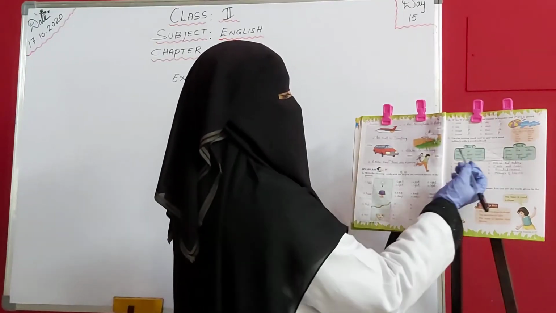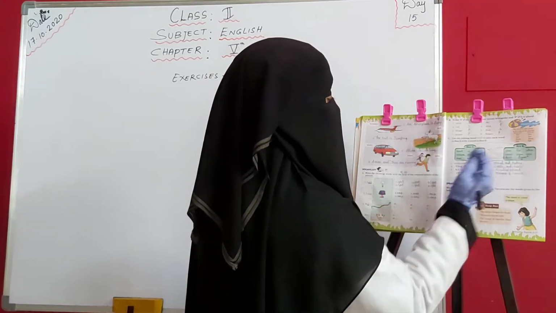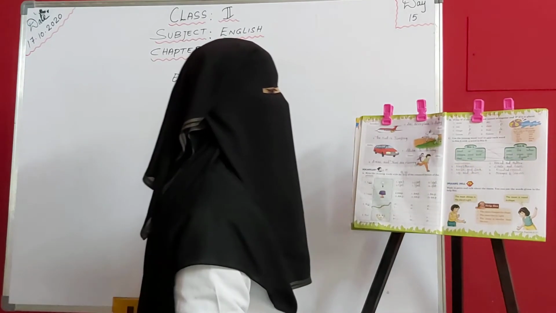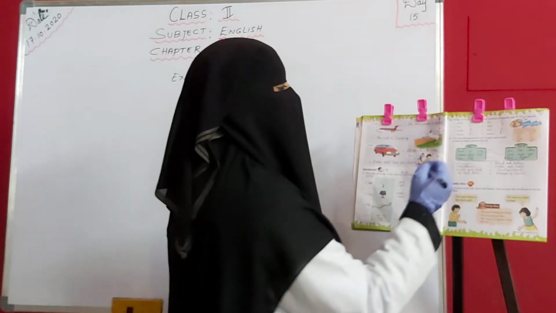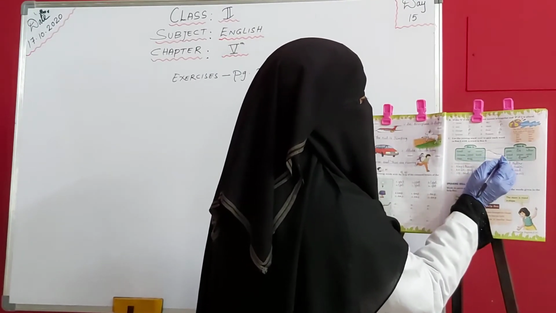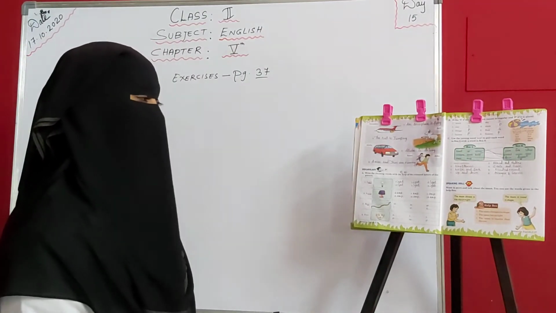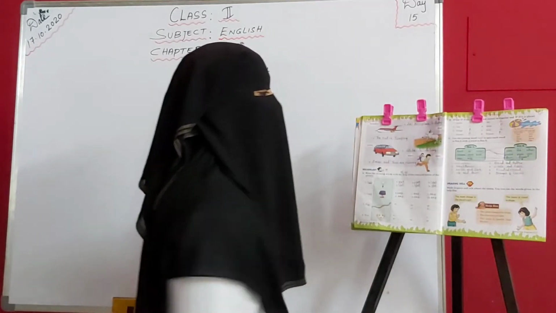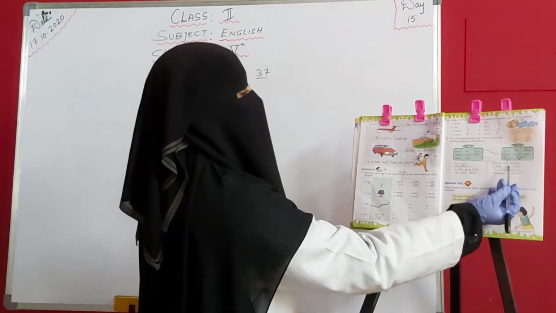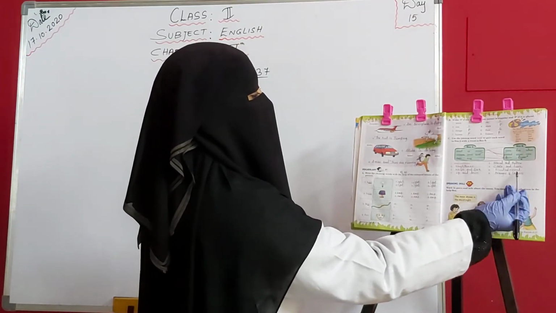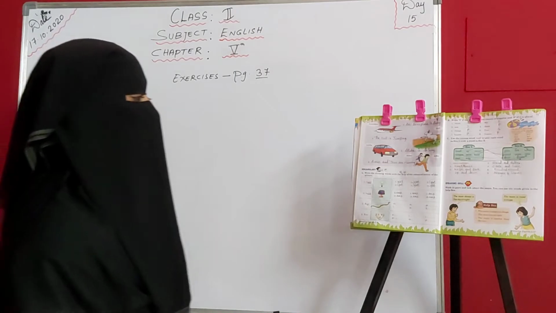Next one, king. King goes with, its pair is queen. So match it up with queen. King and queen. Okay. Next one, round. Round and round. Then next one, knife. Knife and, उसका पेयर क्या होता है? Knife and fork. Okay kids, did you got it? Like bread and butter, king and queen, chair and table, knife and fork, round and round, up and down, oranges and lemon. Okay, fine. Now the next one.